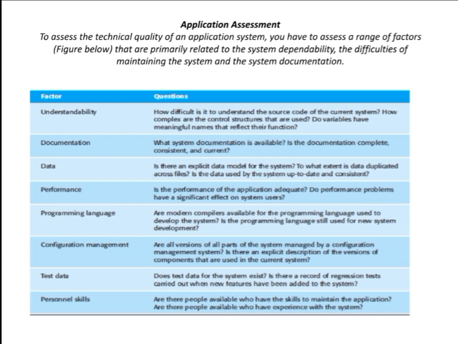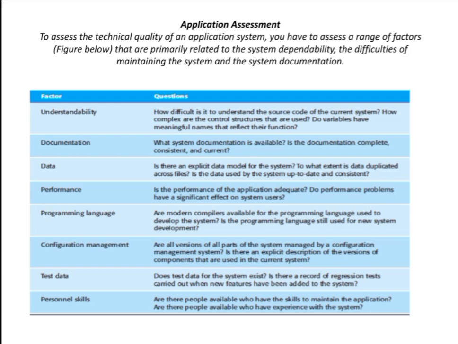Next is documentation. What system documentation is available? Is the documentation complete, consistent? If your documentation is complete, obviously it will help you. If your documentation is consistent, obviously if any problem occurs with your application or software, you can easily use this documentation. So if documentation is good, you can continue with the application. If documentation is not good, you can face some difficulties using this application.